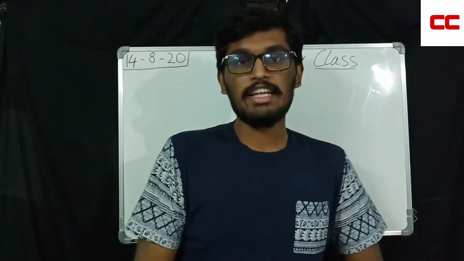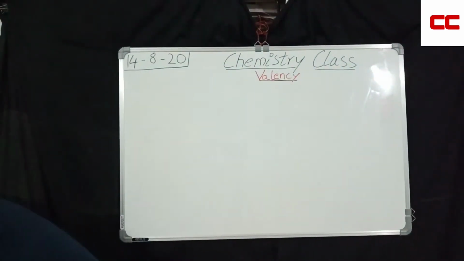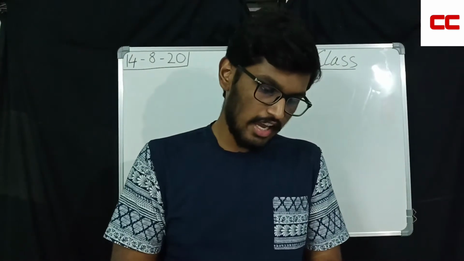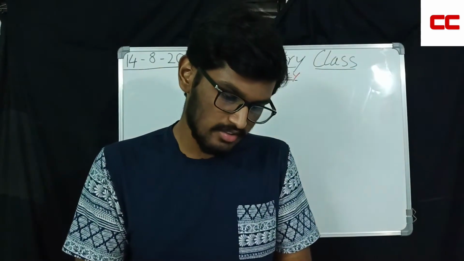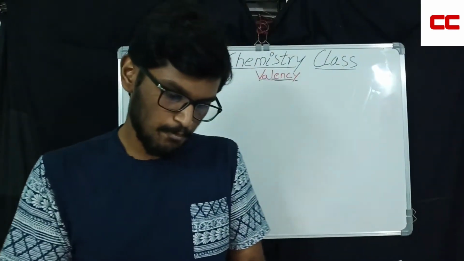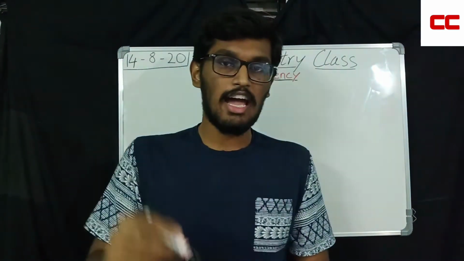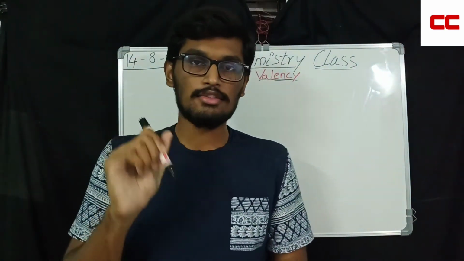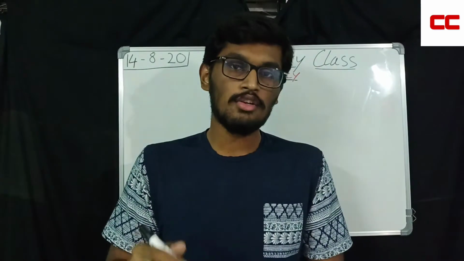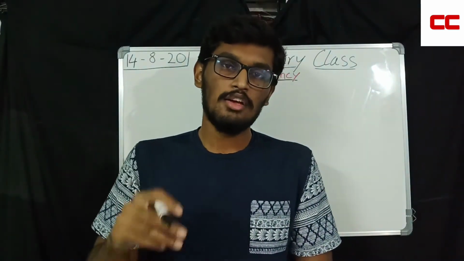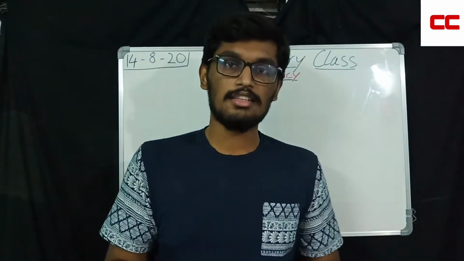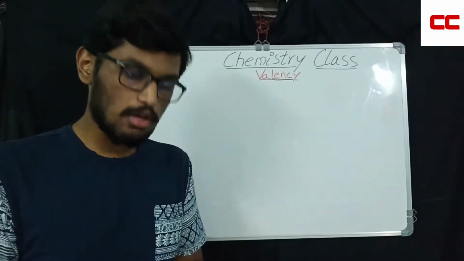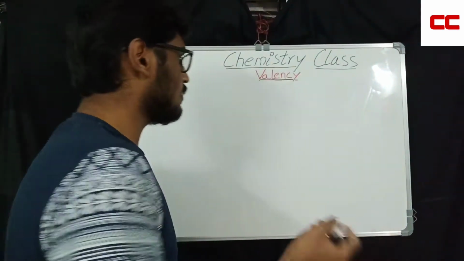So now let's look at another question. If K and L shells of an atom are full, what would be the number of electrons in the atom? This question I have repeated actually in the last class also. I have solved this question. Those who did not watch the last class, you can just solve the question over here. I am reading it out again. If K and L shells of an atom are completely full, then what would be the number of electrons of the atom?